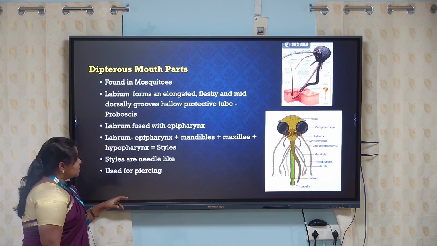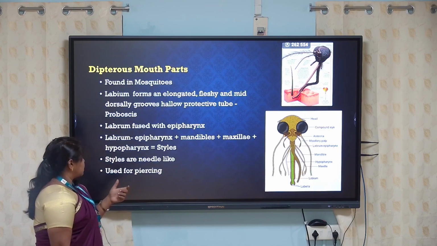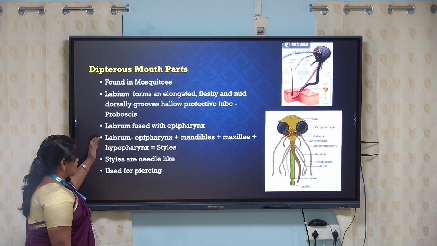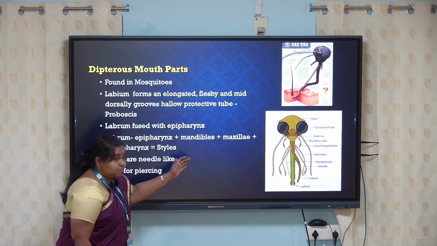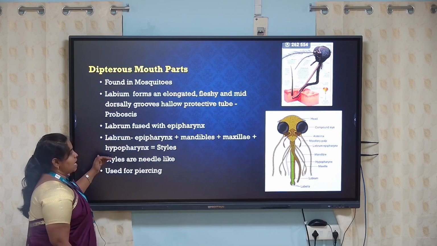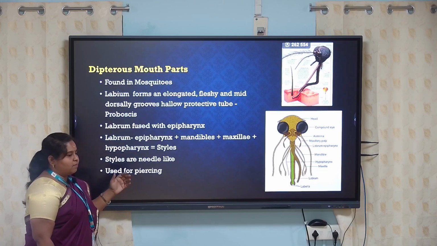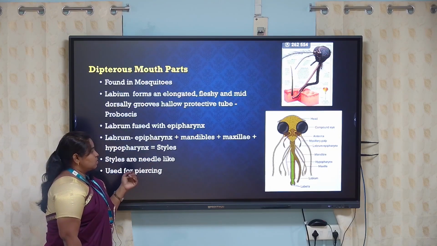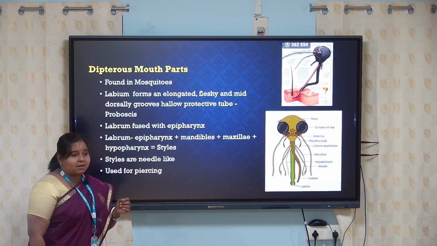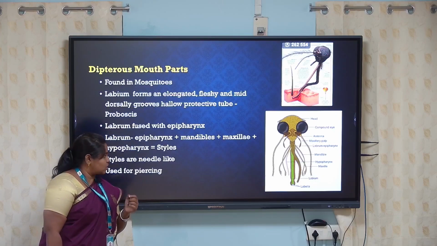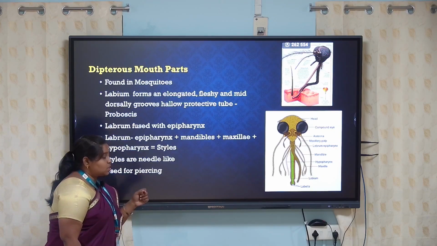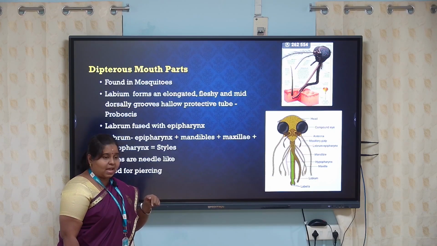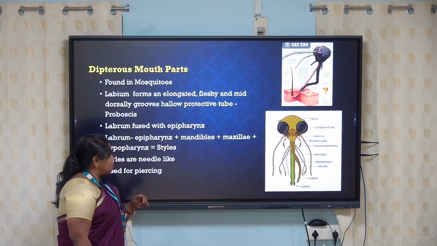So the labrum is fused with the epipharynx, and most probably the labrum, epipharynx, mandibles, maxillae and the hypopharynx all together will form the stylets. So these stylets are needle-like structures, and these needles are helpful for this animal to pierce inside any object.